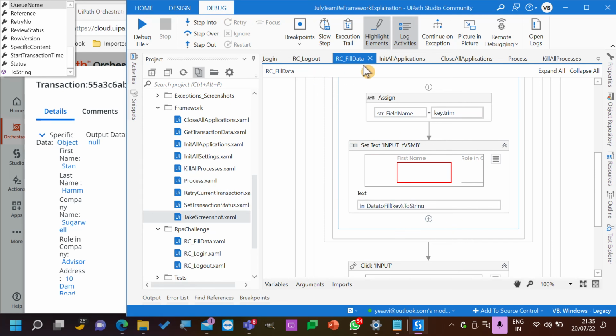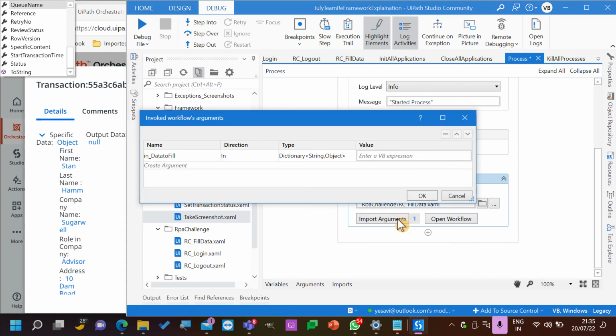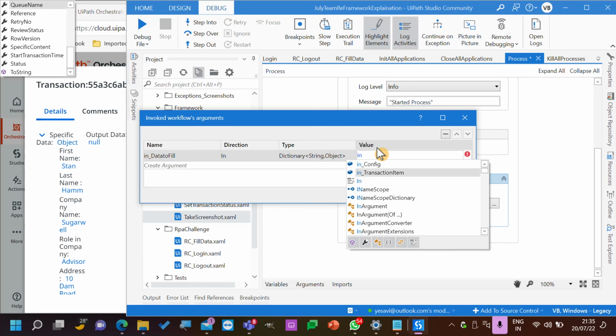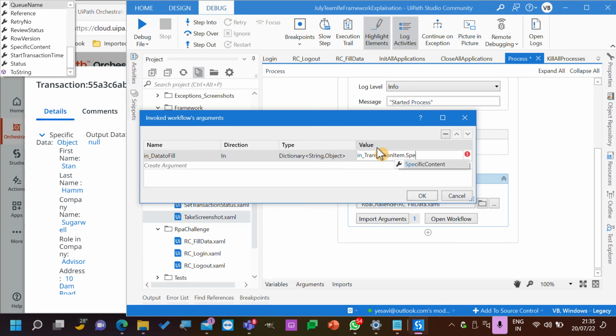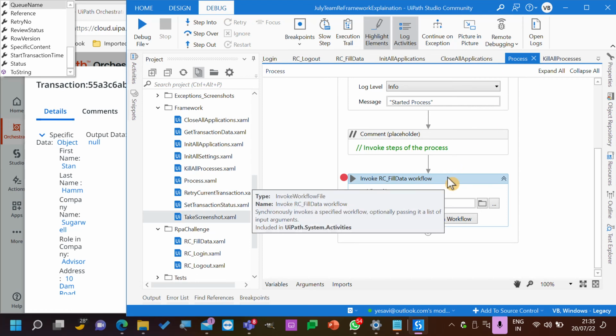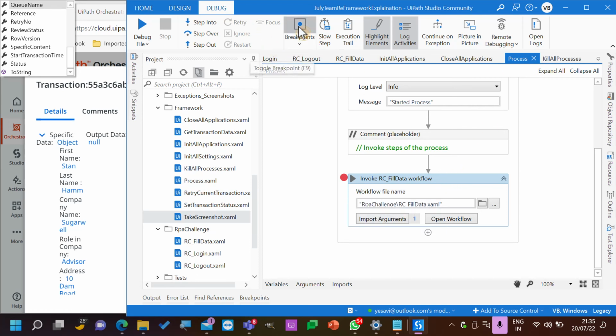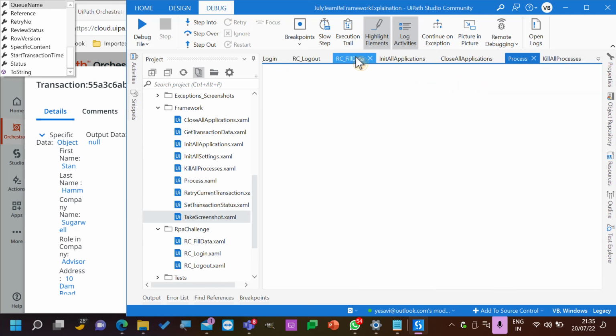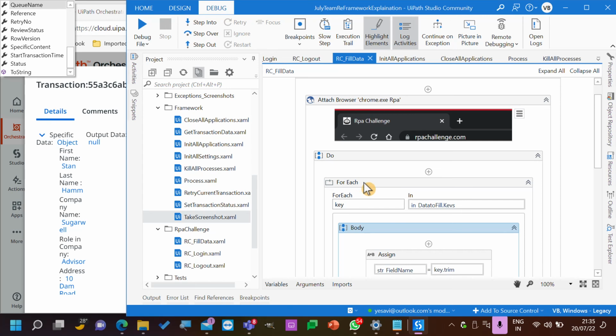We have everything. The only thing that's missing is we just need to add in the argument data to fill, and we have something called in transaction item dot specific content. If we just give this specific content, this is again a string and object value. This will come in as is. So let's have a breakpoint over here so that you will understand what we did in the last 2 minutes. Fill data. Let's have a breakpoint here as well.